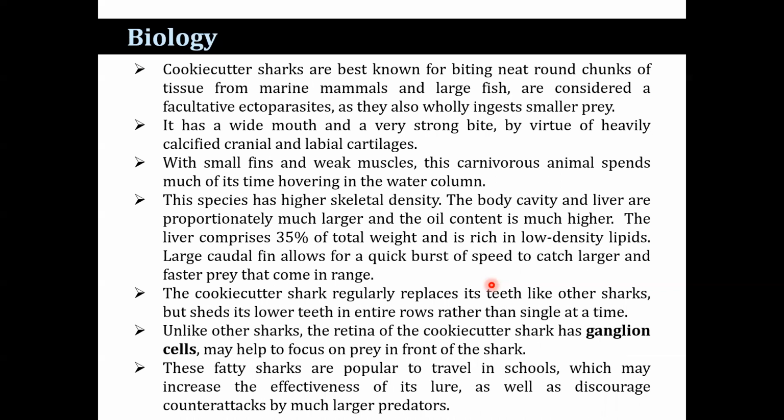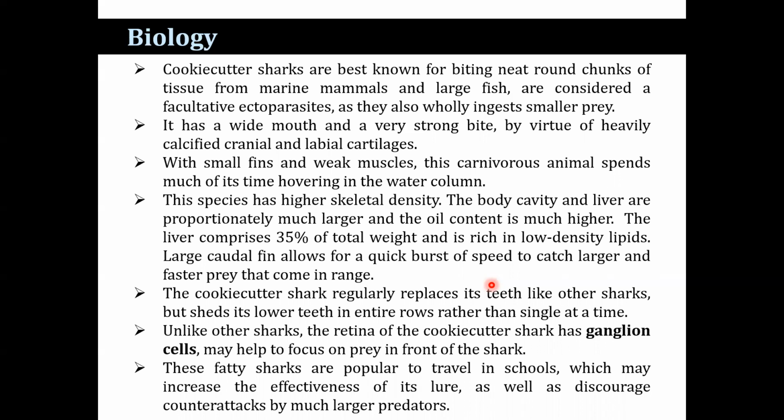The body cavity and liver are proportionately much larger, and the oil content is very high. The liver comprises approximately 35% of the total weight and is rich in low-density lipids. Large caudal fins allow a quick burst of speed to catch larger and faster prey that come in range. The cookie cutter shark regularly replaces its teeth like other sharks, but sheds its lower teeth in an entire row rather than single teeth, and the dentition plays an important role during prey capture.